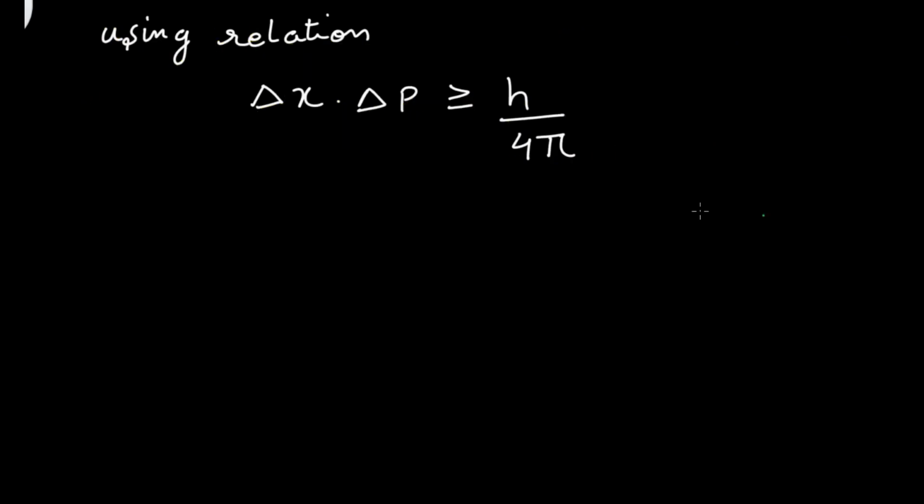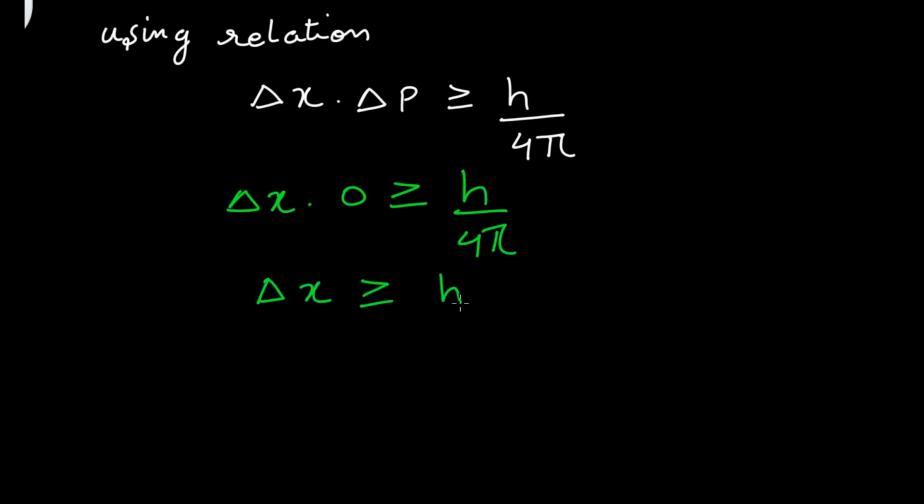So now substitute delta P equal to 0. You will get delta x dot 0 greater than equal to h by 4 pi. Now what will be the value of delta x? Delta x is greater than equal to h by 4 pi dot 0.